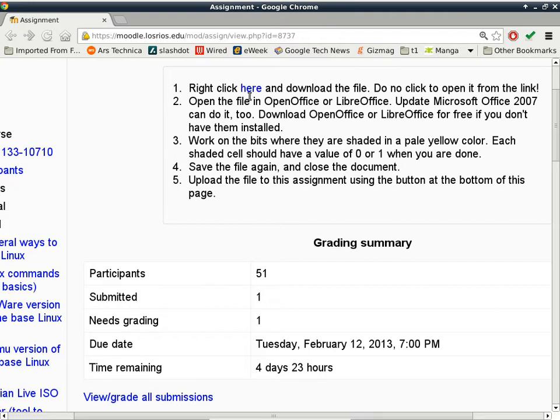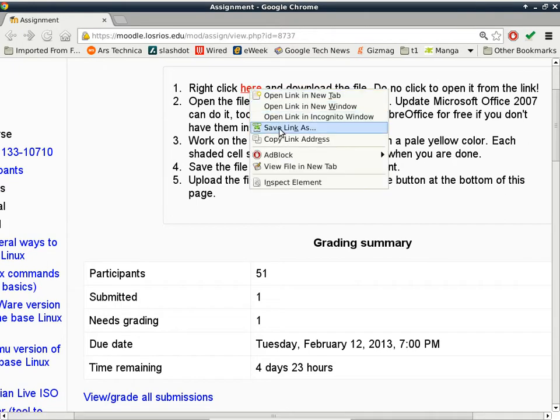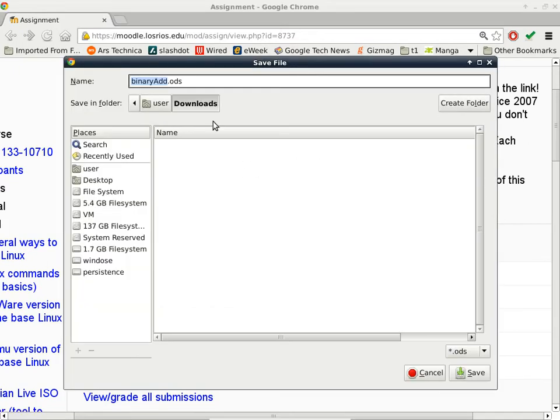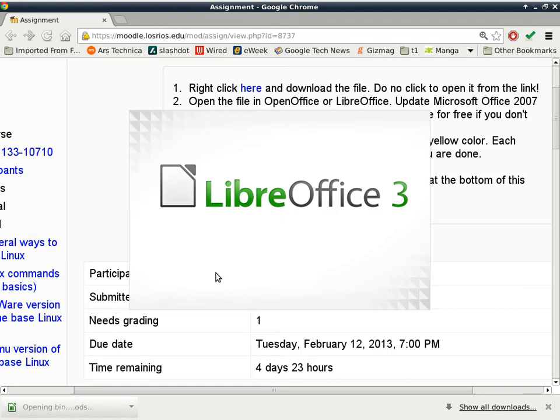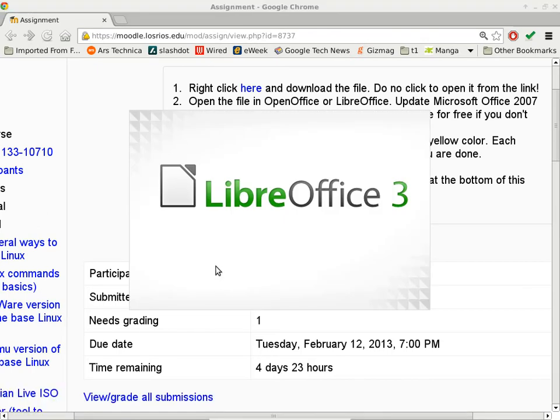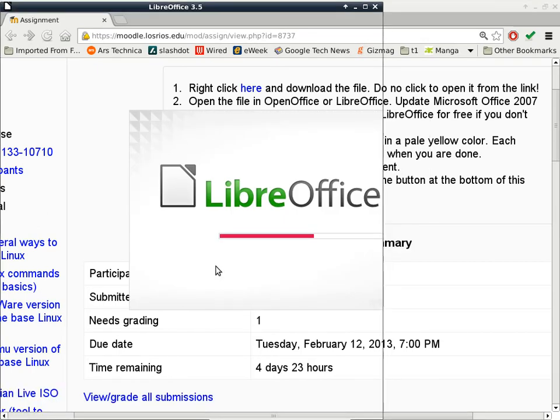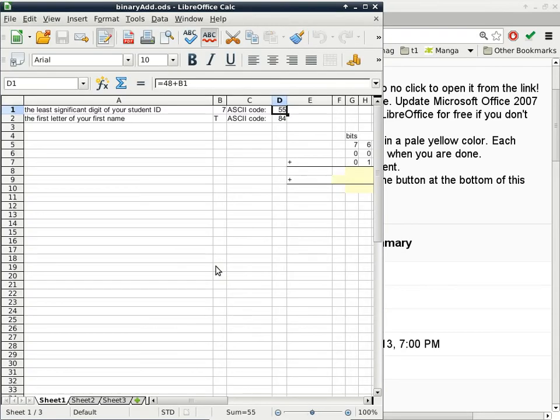So let's take a look at the homework assignment, and we'll follow the instructions right here. Right-click here and download the file. Do not left-click to open it from the link, because otherwise it will be read-only. Right-click, then save link as; depending on your browser, it's a different setting. After you save it, you can open it with any software: LibreOffice, OpenOffice, or even Microsoft Office 2007, but make sure yours is updated, because earlier ones are not compatible with the open document format.